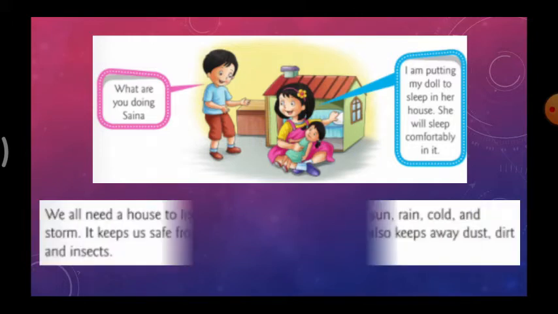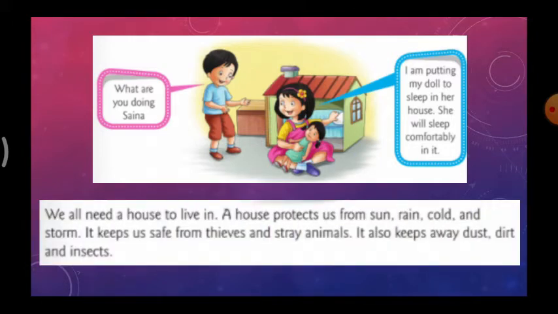So why do we need shelter? We all need a house to live in. A house protects us from sun, rain, cold and storm. If we are inside the house, the sunlight will not affect us, and like that, rain, cold and storm will not affect us, right?